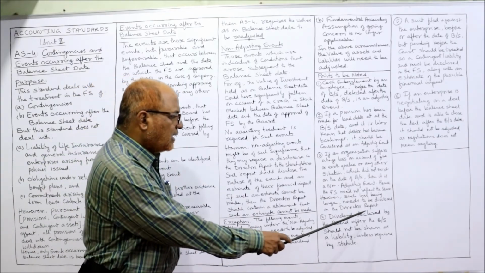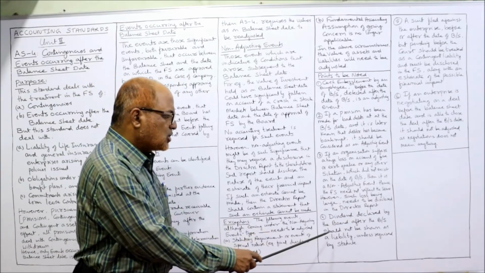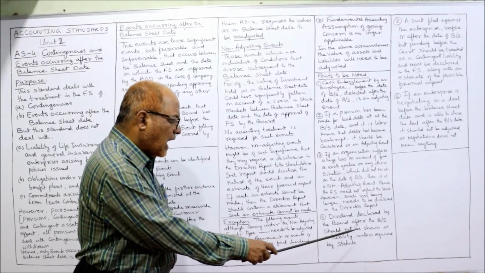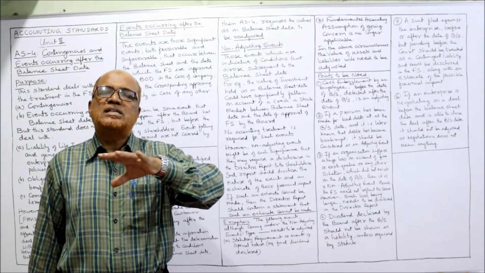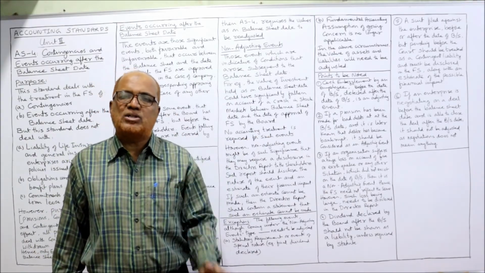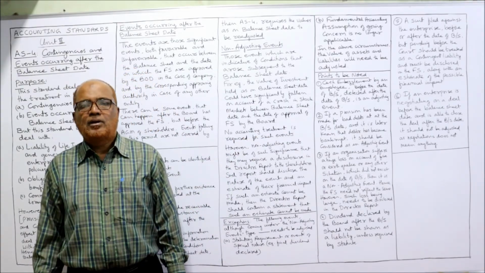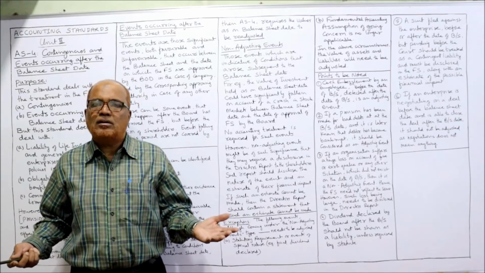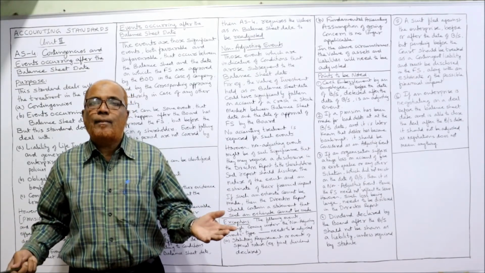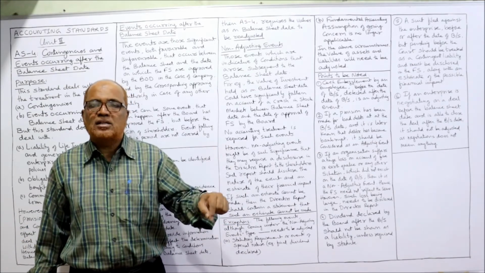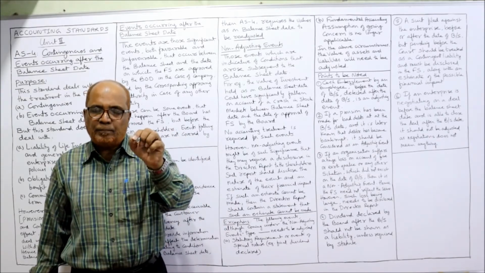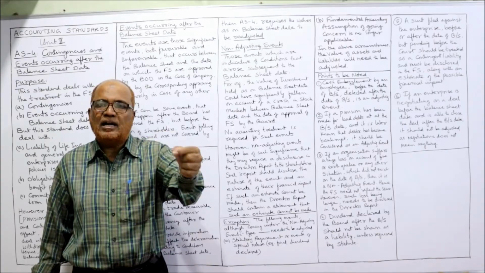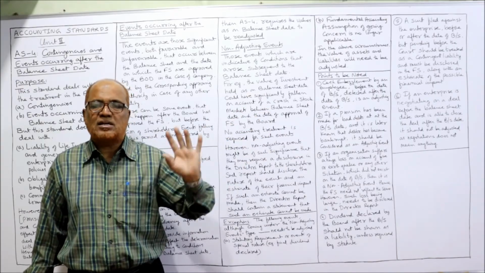Next one, dividend declared by the board after the balance sheet date should not be shown as a liability unless required by statute. If the board of directors declared the dividend after the balance sheet date, so naturally it is a non-adjusting event, but the statute has made it compulsory that the proposed dividend declared should be adjusted in the